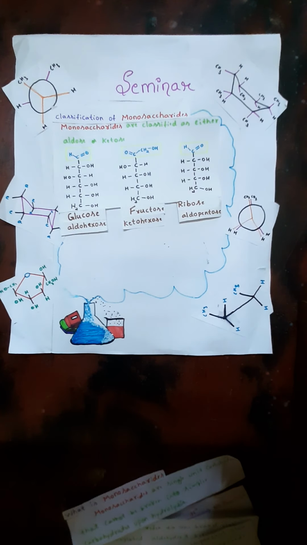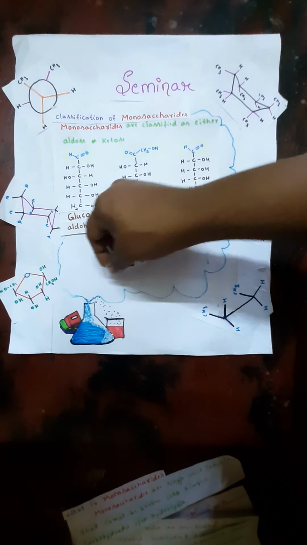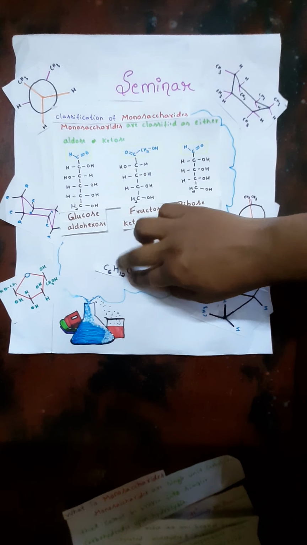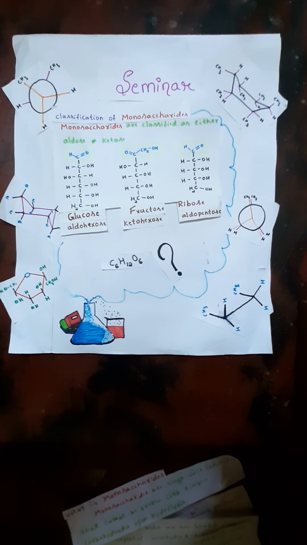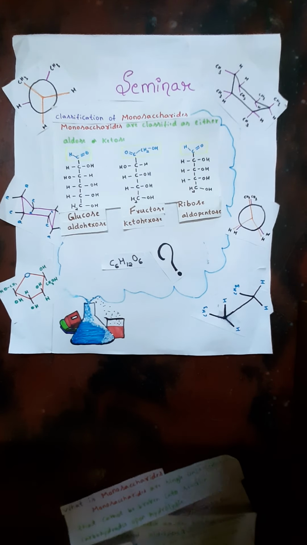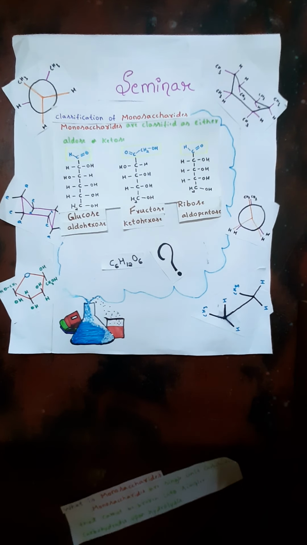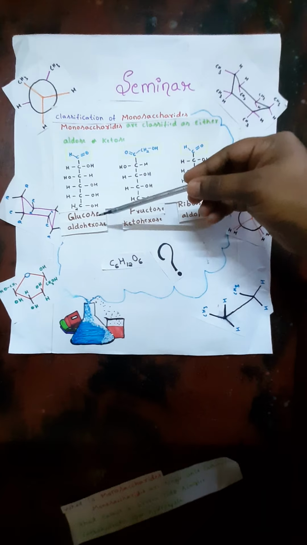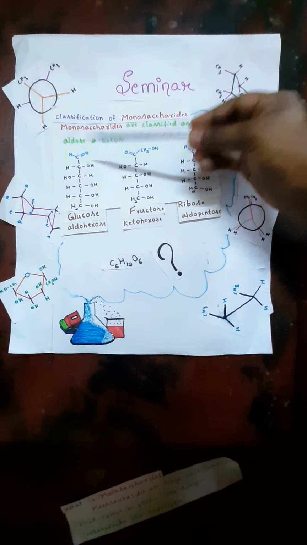So we have to know the classification of monosaccharides. Monosaccharides are classified either as aldose or ketose. Many of you may have a question: C6H12O6 can be either glucose or fructose, so how can they be identified? This can be done using this classification. We have the structures of glucose, fructose and ribose. Glucose can be called an aldohexose because it has an aldehyde group.